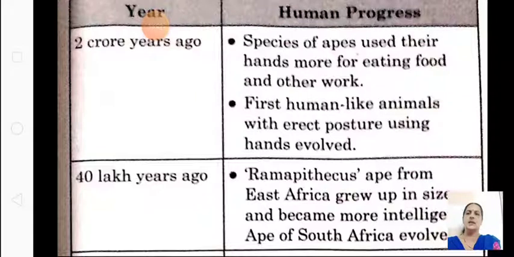Okay, 40 lakh years ago, the first human-like animal was Ramapithecus. So 40 lakh years ago, Ramapithecus, an ape from East Africa, grew up in size and became a more intelligent ape of South Africa and evolved. So Ramapithecus, which year you have to learn? The first human-like animal is called Ramapithecus. When did they come? 40 lakh years ago.